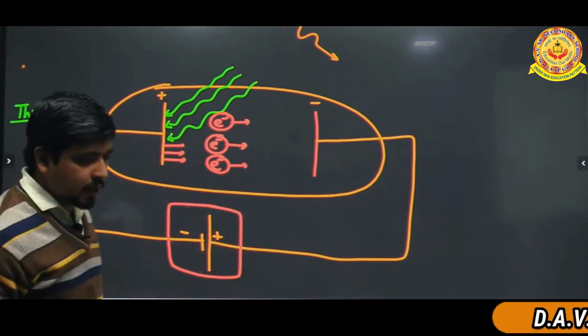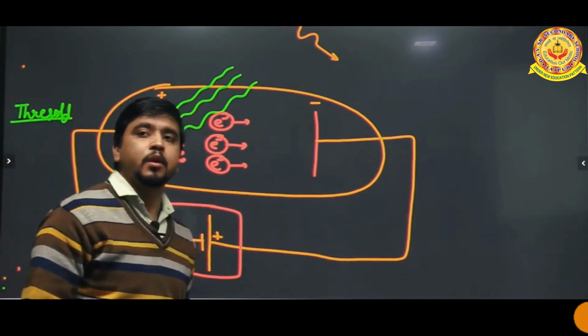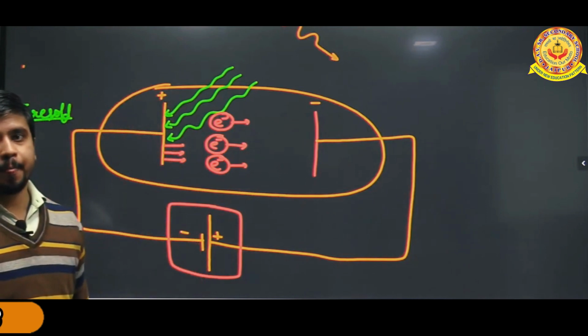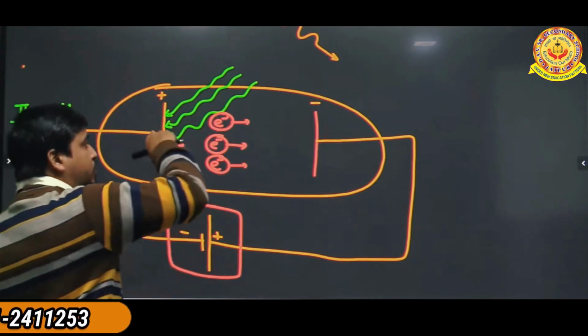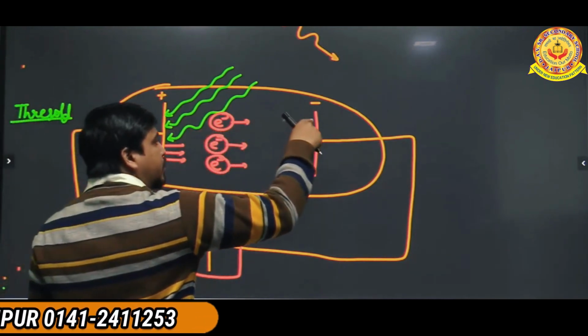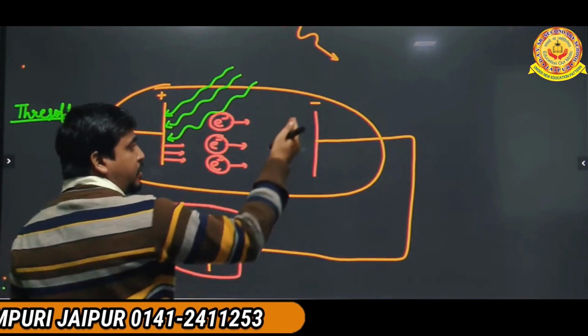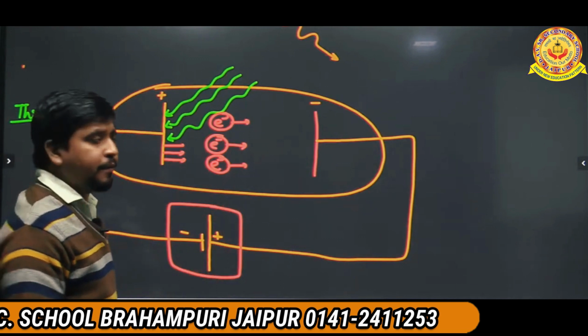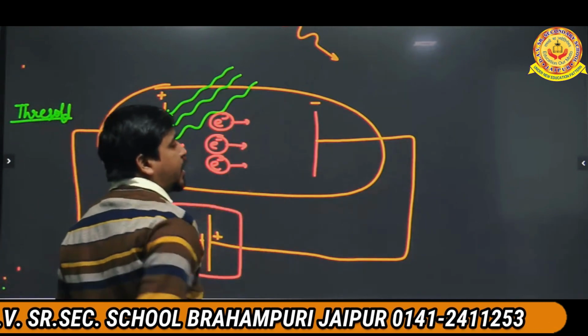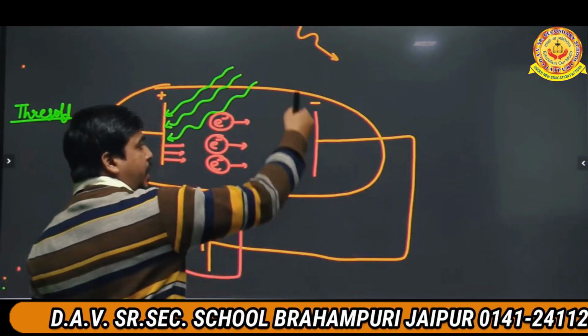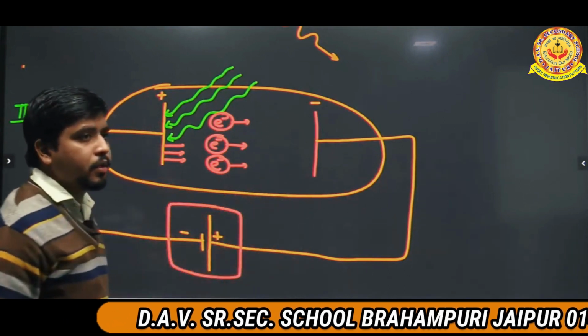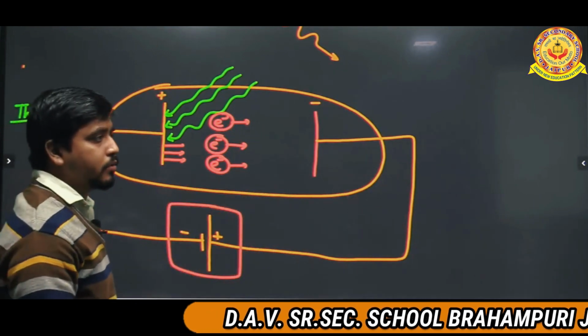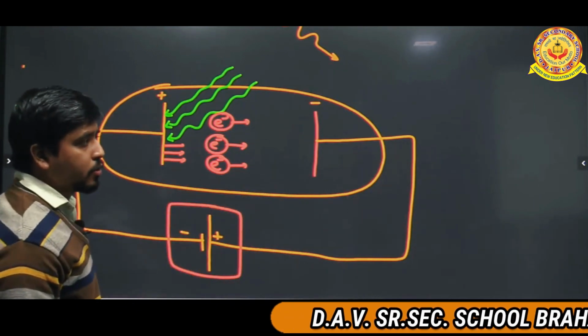But now there is a problem. What? The electrons are moving from this. It gets the electron. This is also a conductor. This also has free electrons. It means if this conductor gets the electrons, then here the electron capacity will increase. The stored electrons will increase.